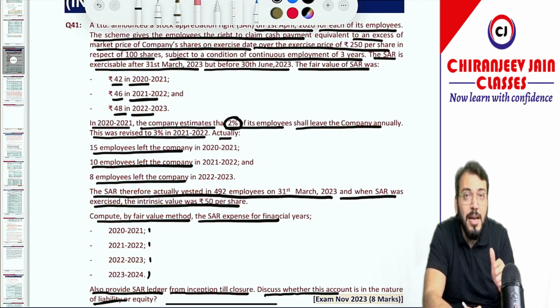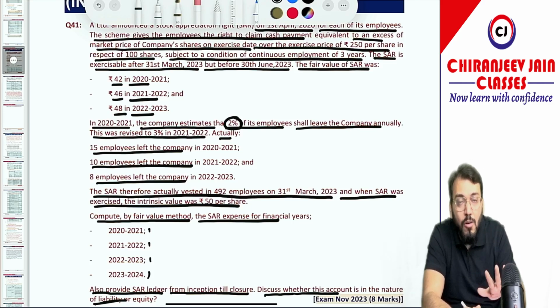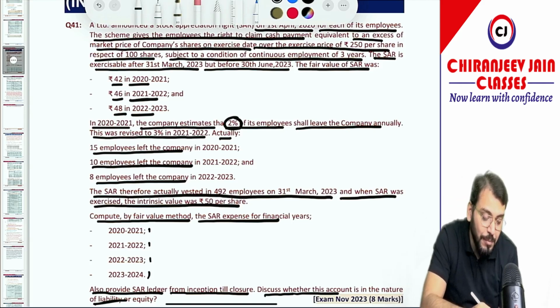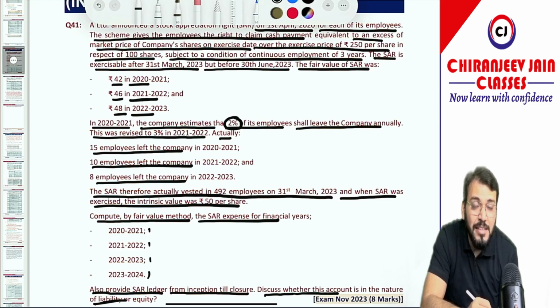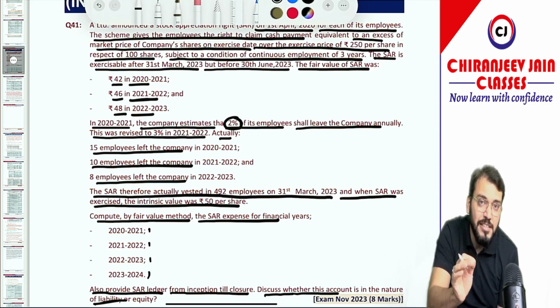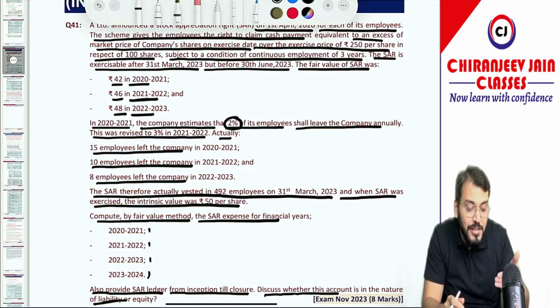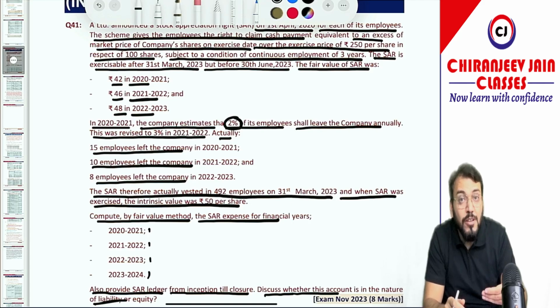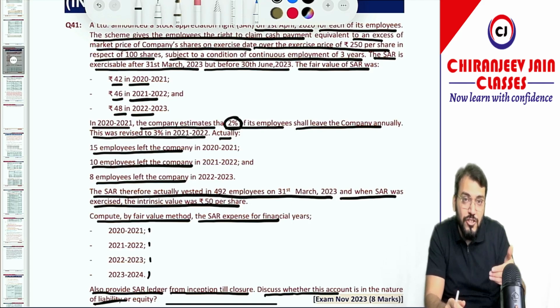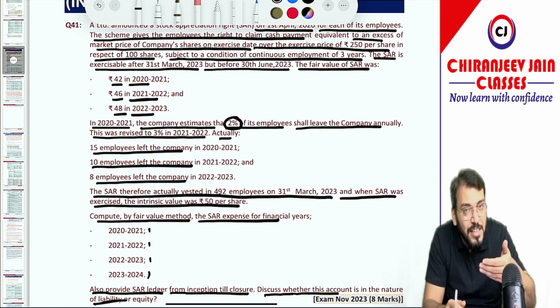However, in the solution they have taken the second assumption. So now in exam, if a similar question is asked, you also take the second assumption that whatever annual departure rate has been given, that is for the remaining vesting period. This assumption will prevail now. Don't take the other assumption which I have taken in the class. Understood? So now we'll assume that this 2% annual departure rate is estimated for the remaining vesting period. First year estimation has been done for second year and third year.